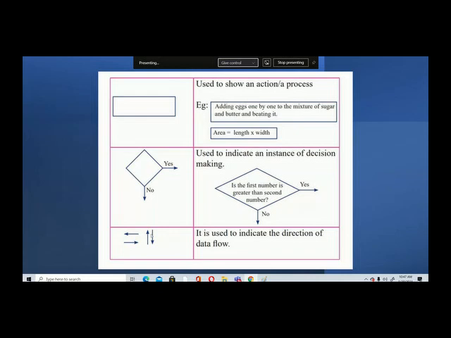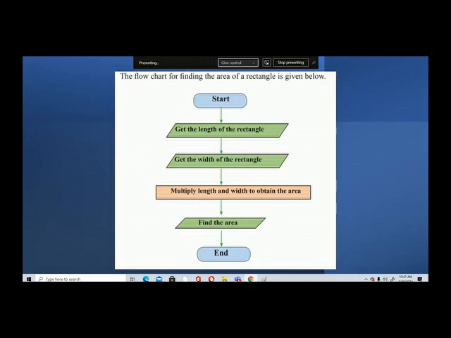And these arrows also you will need to use. Now look at this one. This is the one we drew. So this is how we can get the area of a rectangle, how we can show it using a flow chart.